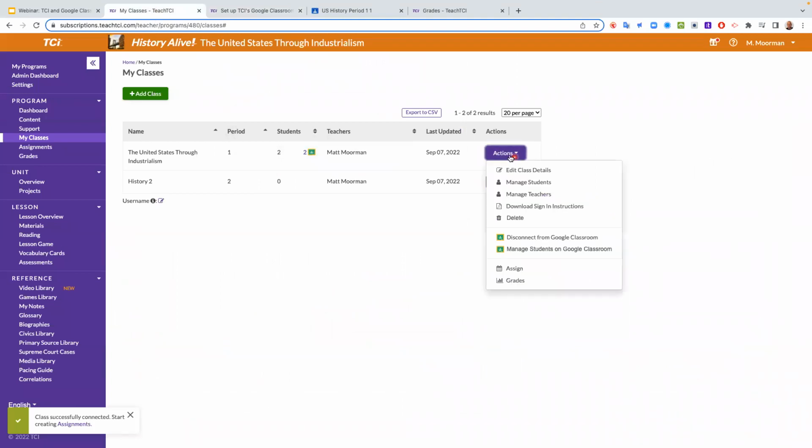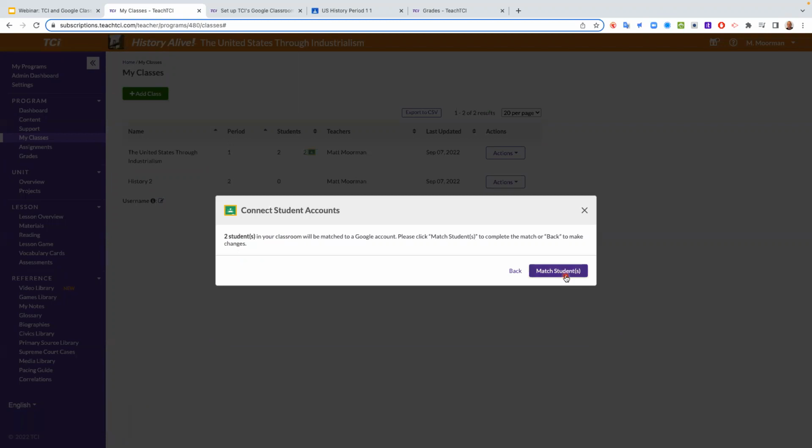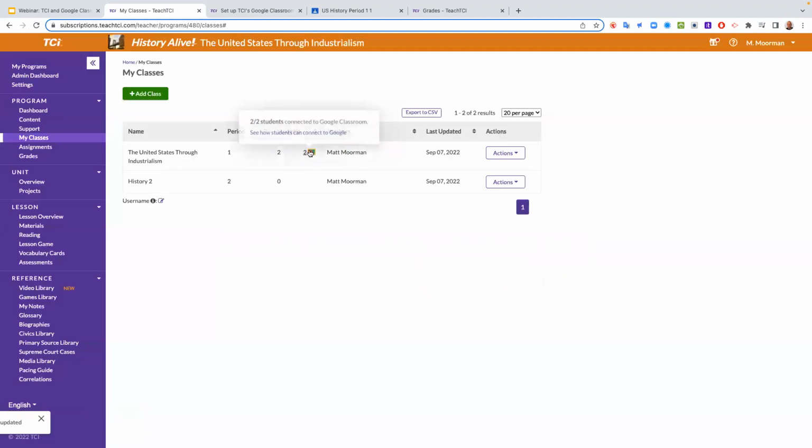So I'm going to go down here, click actions again. Now there's a second choice here. So there it is, manage students on Google Classroom. I'm going to click that, and you will see this auto match button, and you can click on that and then next, and then yep, you want to auto match, and it will do that. It'll put your students from your Google Classroom and link them to your TCI account. So everything's set up for me.